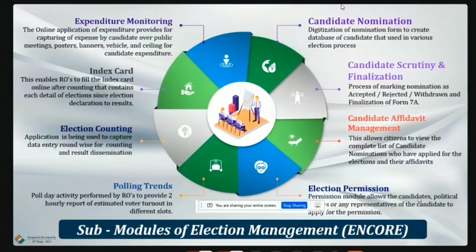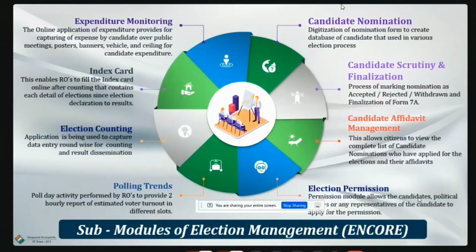Then we have polling trends. Polling trends means on the day of the poll, every 2 hours we have to update the total voter turnout percentage in the Encore portal. But this time there is no role for ROs, DEOs or anybody in the control room to update the voter turnout, because we are giving the presiding officers a mobile application to update the voter turnout every 2 hours, and that will be visible to the public.